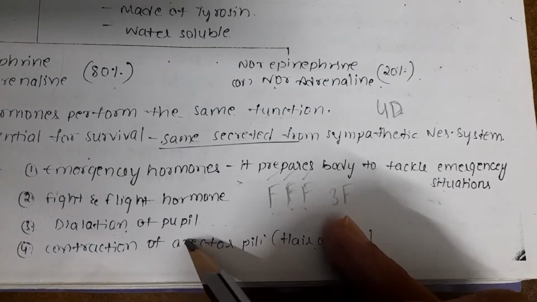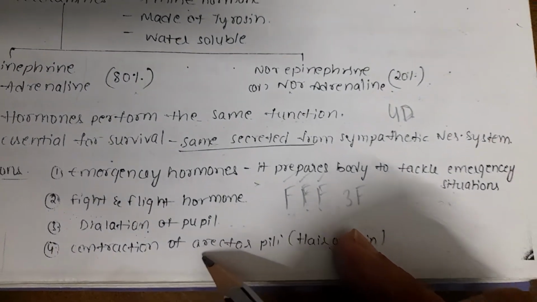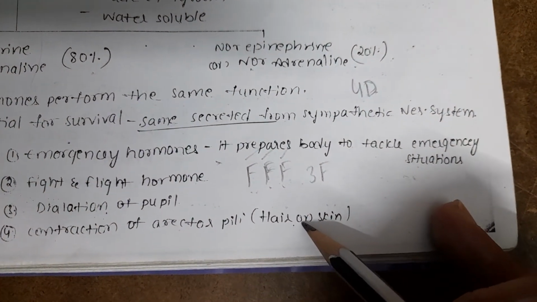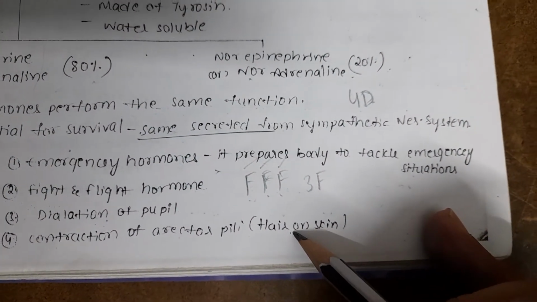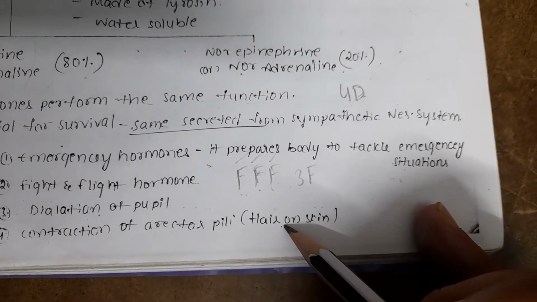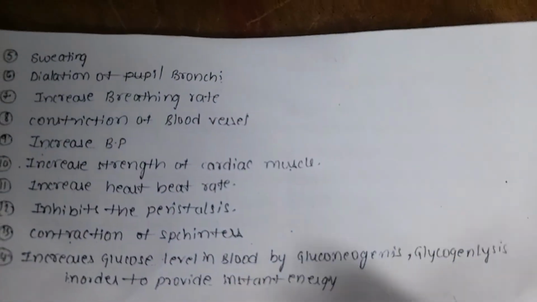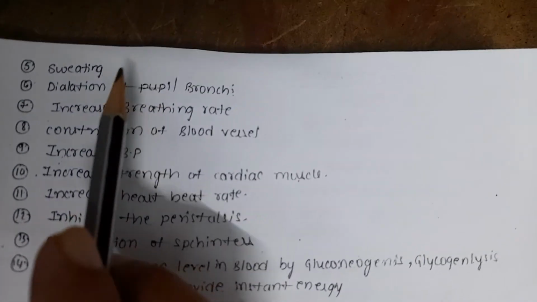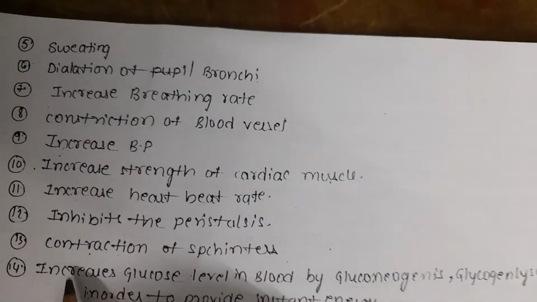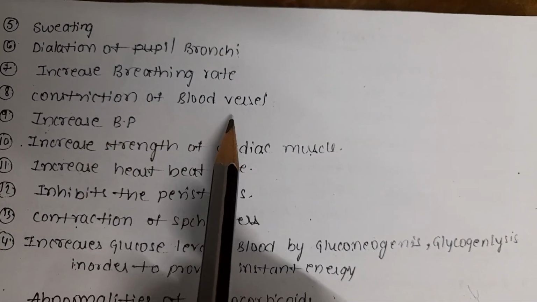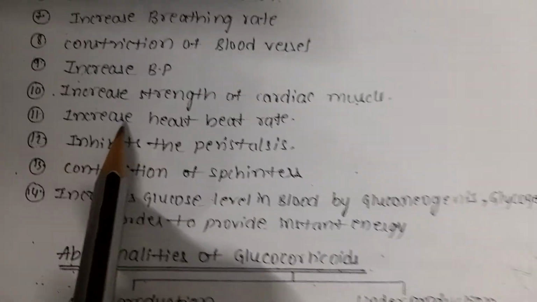These hormones cause dilation of the pupil and contraction of the erector pili muscle, which is holding the hair root in the skin, and which causes goosebumps. Other functions: they cause sweating, dilation of bronchi, increased breathing rate, constriction of blood vessels, and increase in BP.